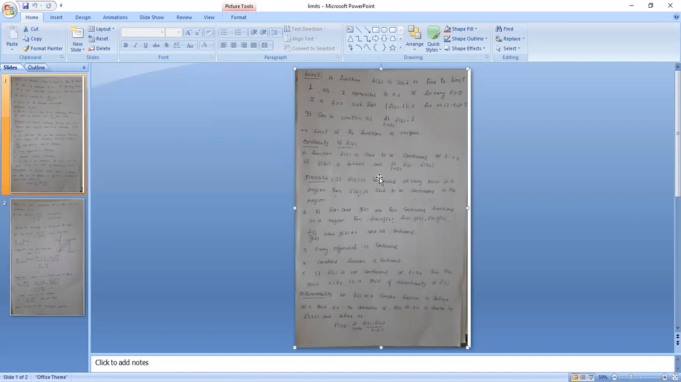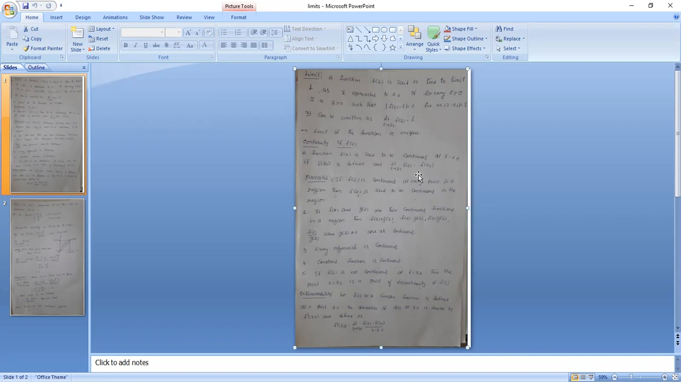What do these two conditions mean? First condition: f of z naught is defined. That means in the function f of z, substituting the point z equal to z naught, the value must be a finite value. Then only we say f of z naught is defined. After that, check the limit value: limit z tends to z naught, f of z is equal to f of z naught.